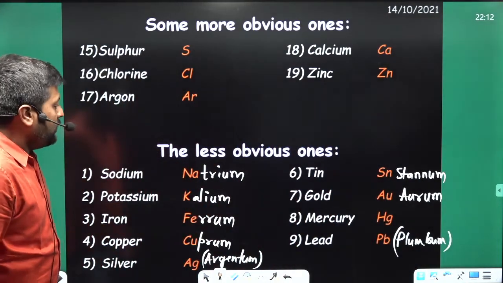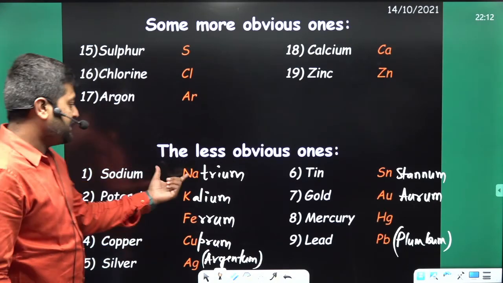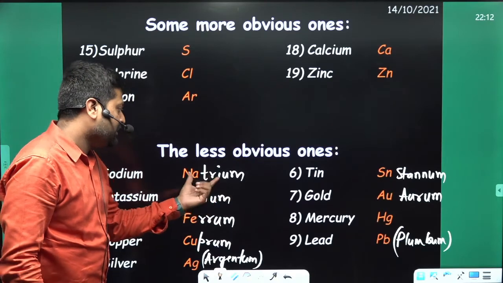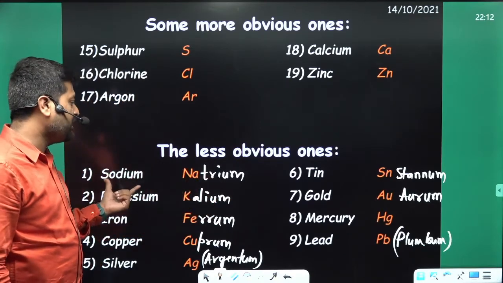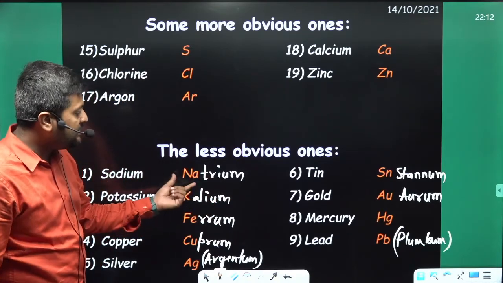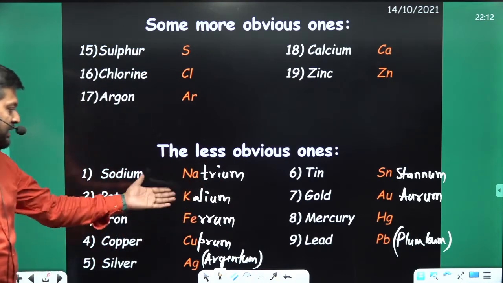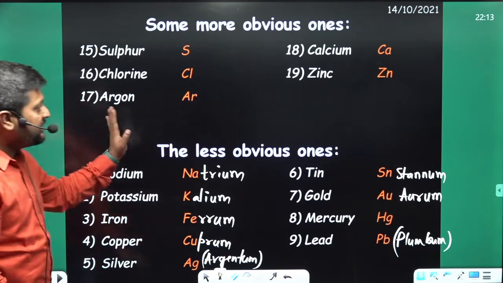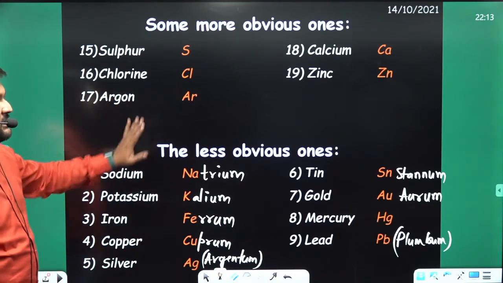So the symbols of these elements are based on their Latin names. The symbol of sodium is Na because its Latin name is natrium, and potassium from kalium. So these are the symbols. I will send you the PDF of this, so please note these down.